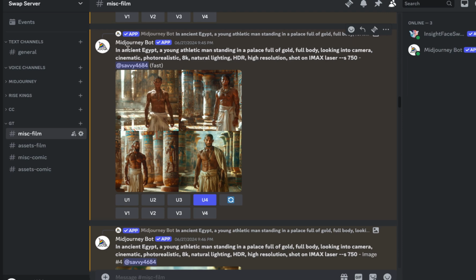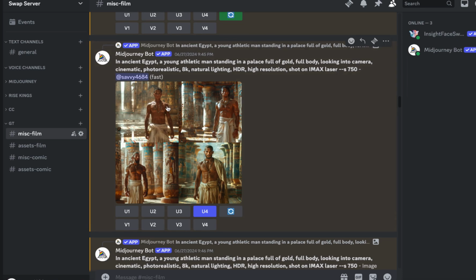So later on I again used this prompt to create another person, as I said, because the other person was not facing the camera from the front. So in that case it gave me these results, and I went for this one. Again, I upscaled and zoomed out of it, and again I zoomed out of it and upscaled it.